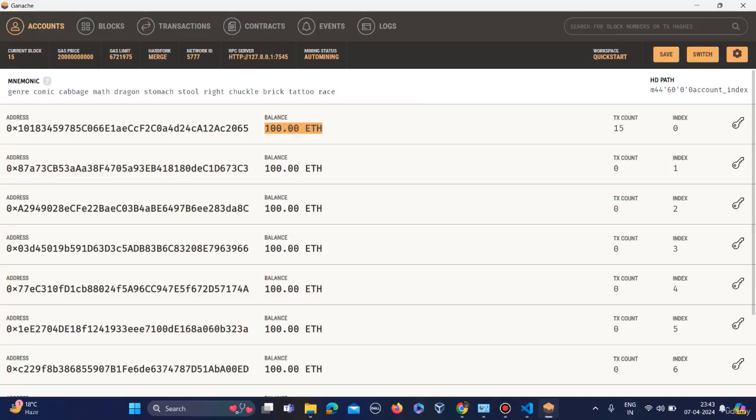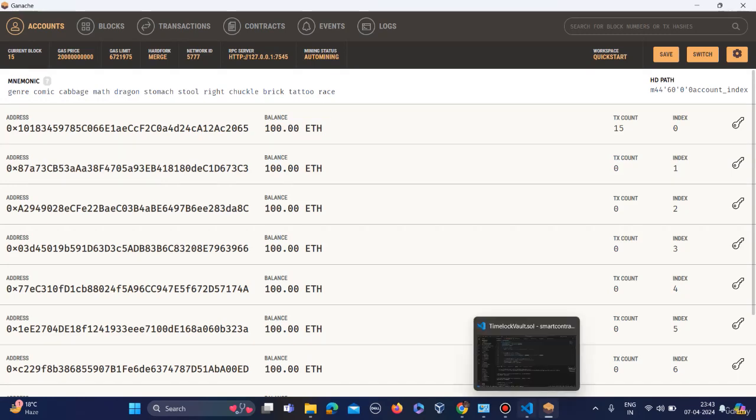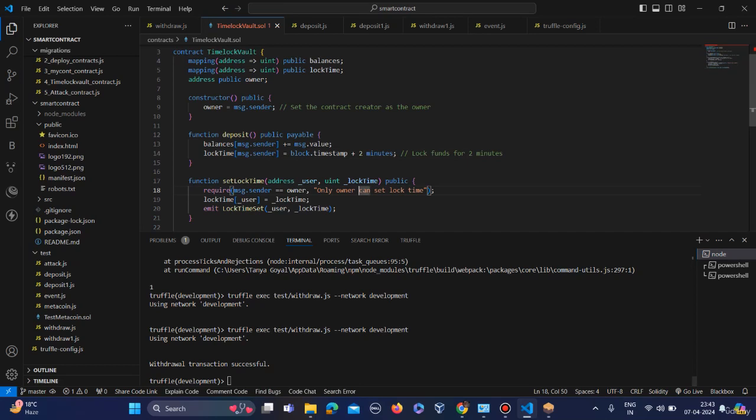Okay, it's completed, and let's see, it's 100 ether. So that's how the normal function was: without completing these 2 minutes, the user won't be able to withdraw the fund, but the attacker can bypass this by writing the vulnerable smart contract.